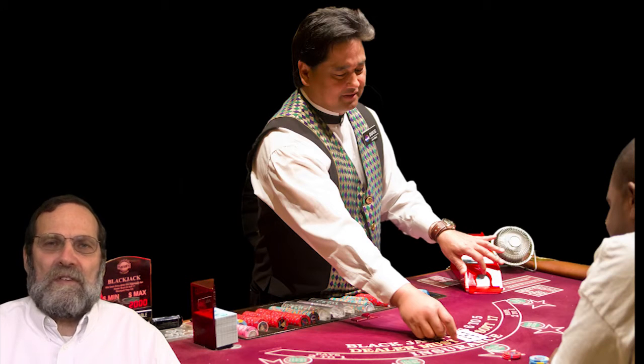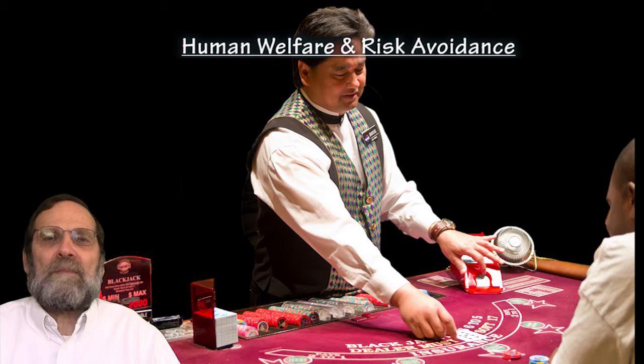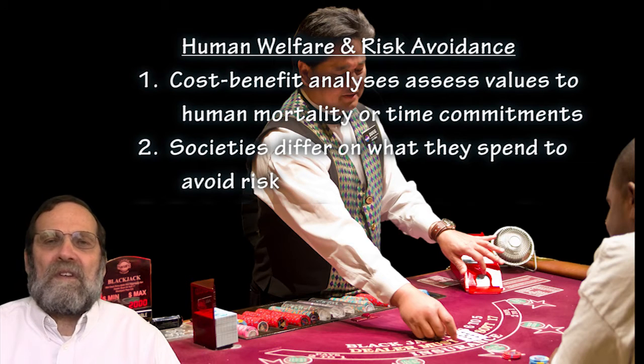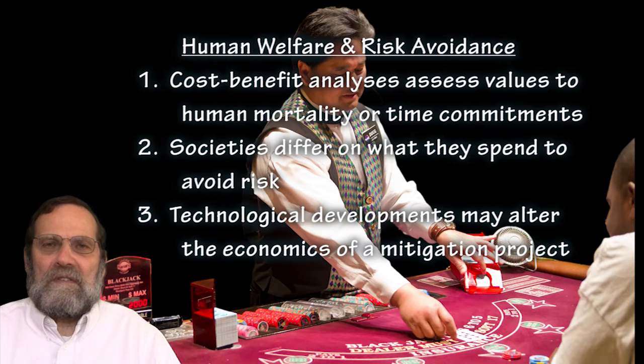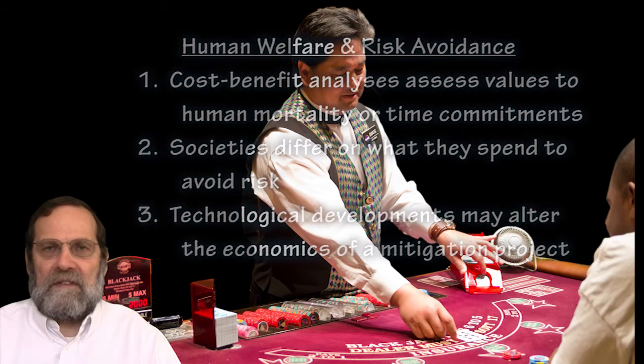This video segment continues with the economics of global climate change, focusing on human welfare and risk avoidance. The major points of this segment are: number one, cost-benefit analyses can assess values to factors that influence human mortality or change human time commitments. Number two, societies differ in what they will spend to avoid risk. Number three, technological developments can rapidly alter the economics of a mitigation project.